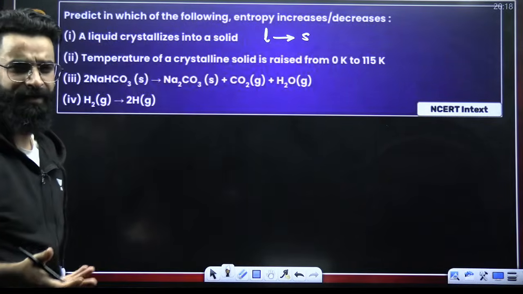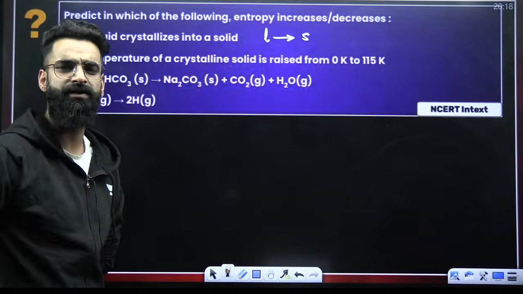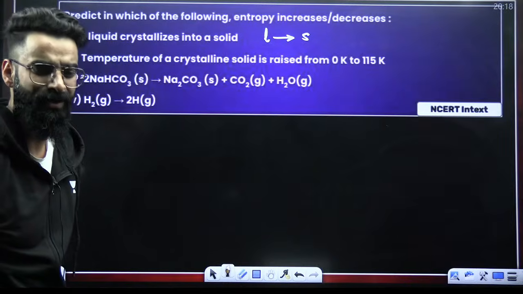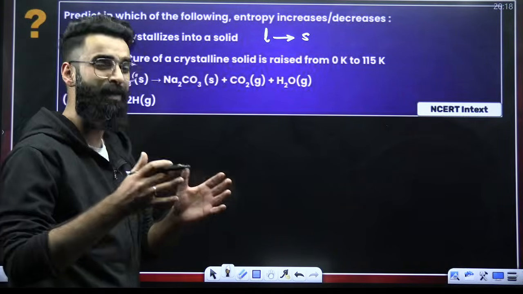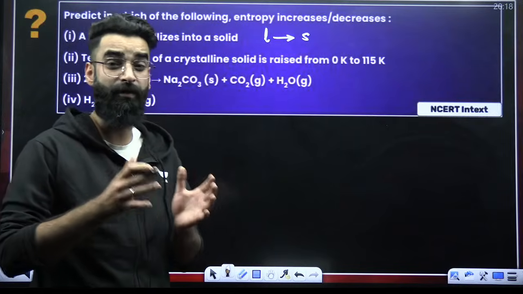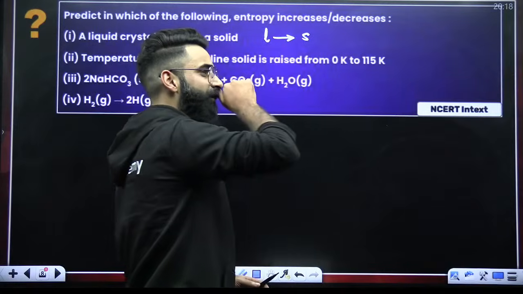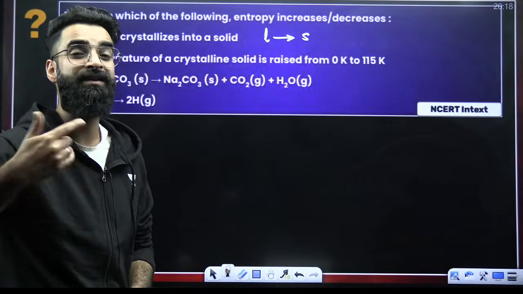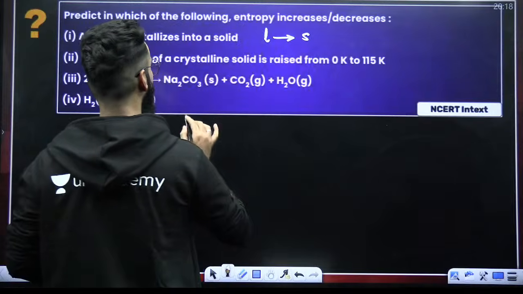It's evident. When liquid is converted into solid, what happens to the disorderness? Disorderness decreases, right? Because in a solid, you have a proper arrangement of constituent particles. So when liquid gets converted into solid, disorderness decreases. And if disorderness decreases, that means entropy decreases.